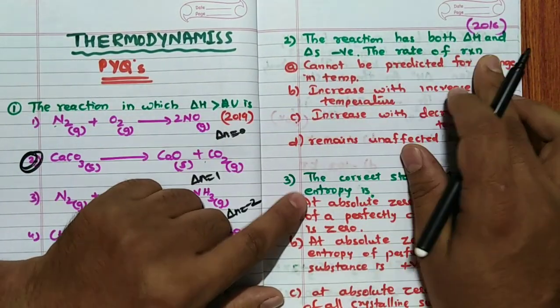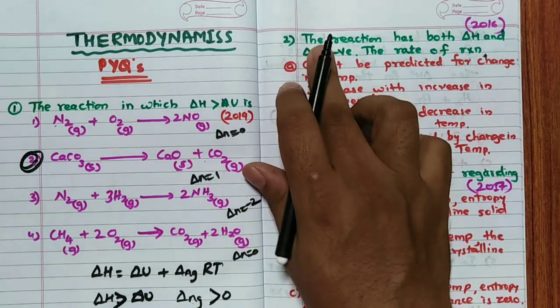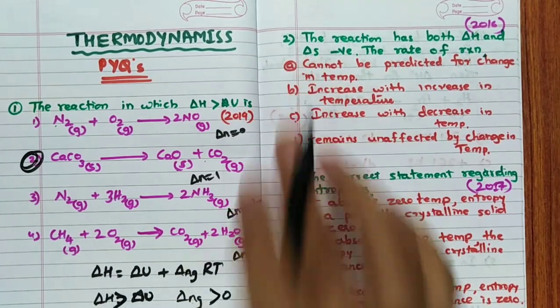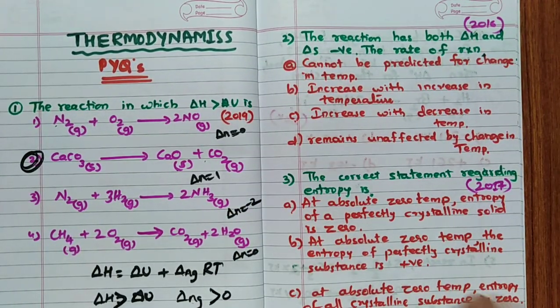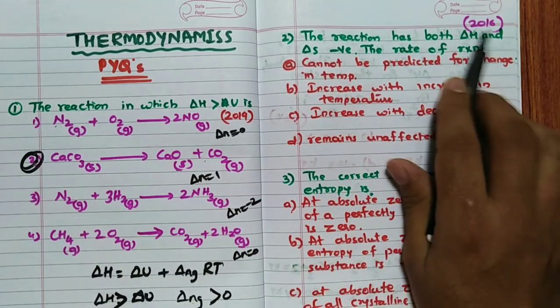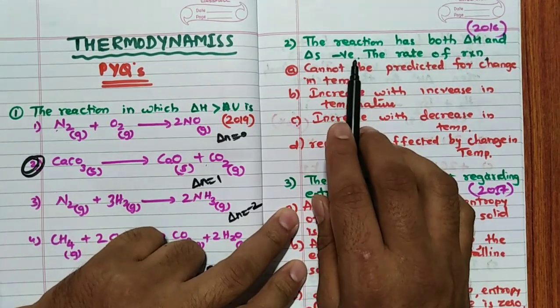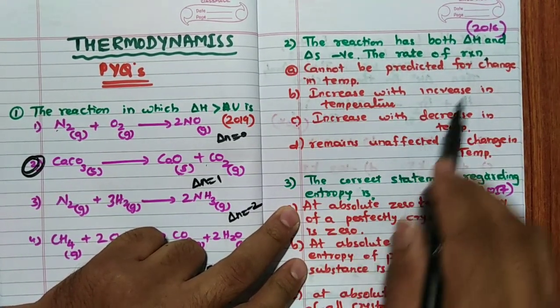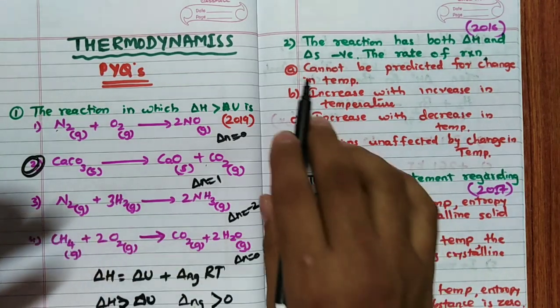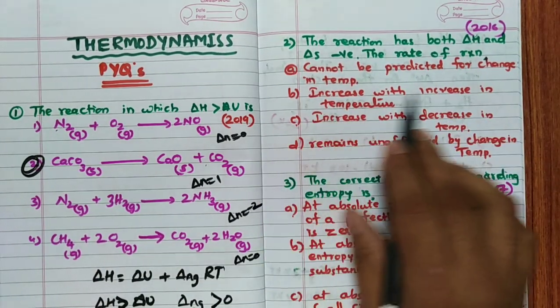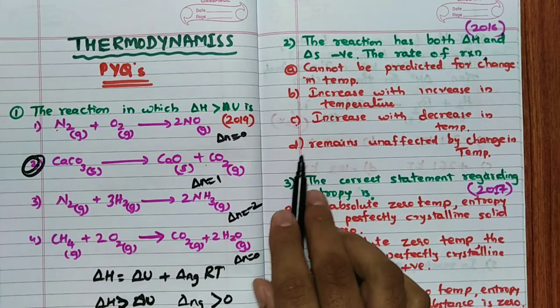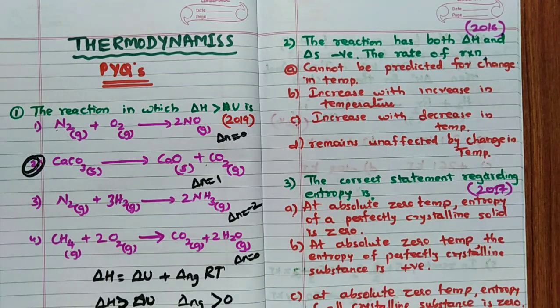The rate of reaction. See, the reaction has both delta H and delta S negative. I told you, delta H negative, delta G negative, correct? Delta G negative. So now you can see, in this particular case, the options are: cannot be predicted for change in temperature, increase with increase in temperature, increase with decrease in temperature, remains unaffected by change in temperature.